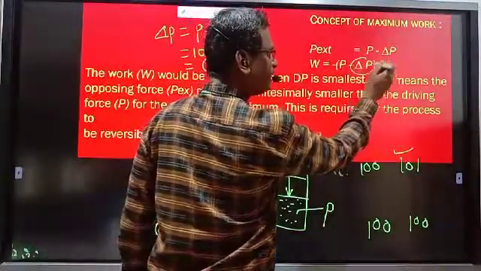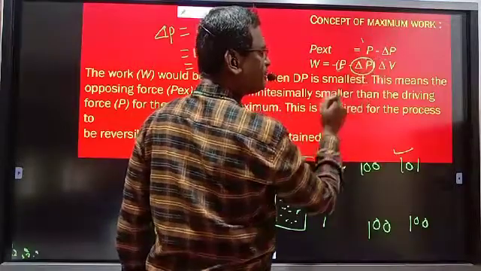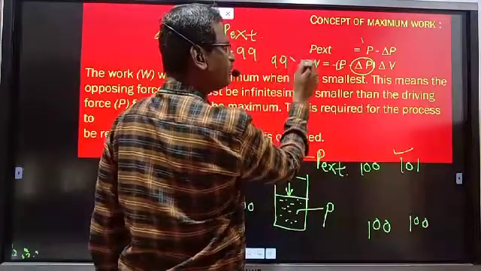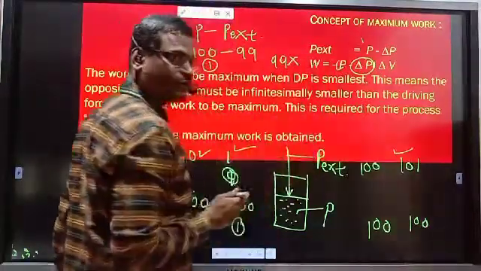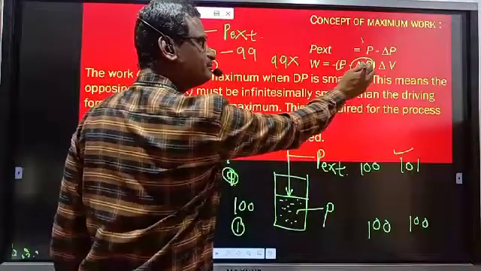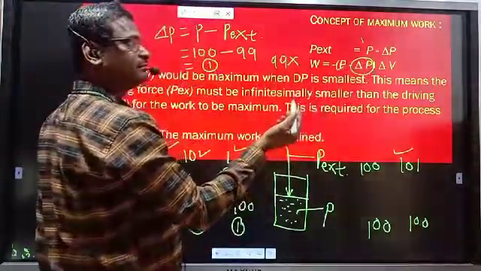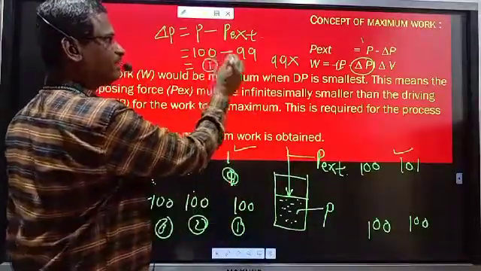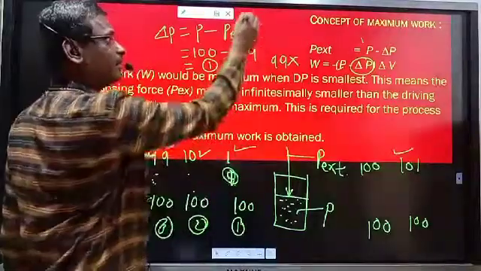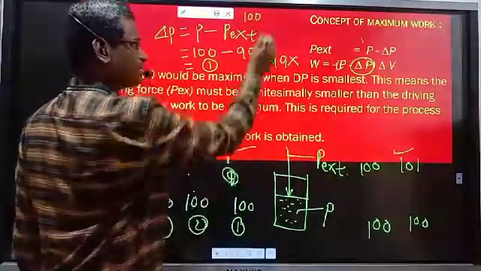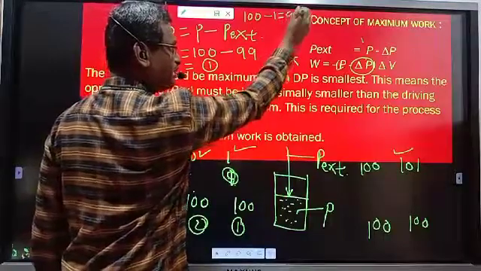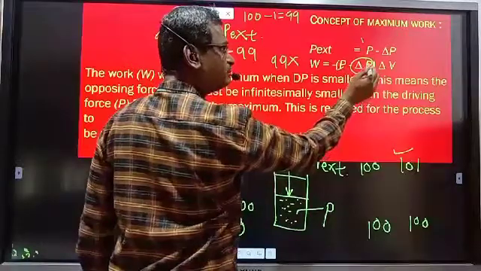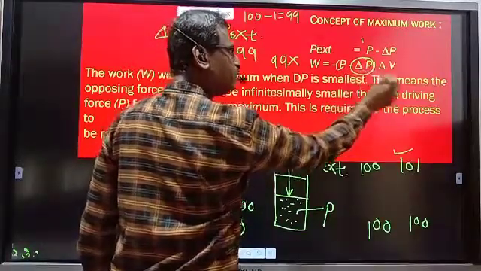If delta P is 1, then P minus delta P is 99, multiplied by the change in volume, and maximum work is obtained. But if delta P is 99, as in the first case, 100 minus 1, it is 99. So delta P is 99 means that P minus delta P comes equal to just 1.